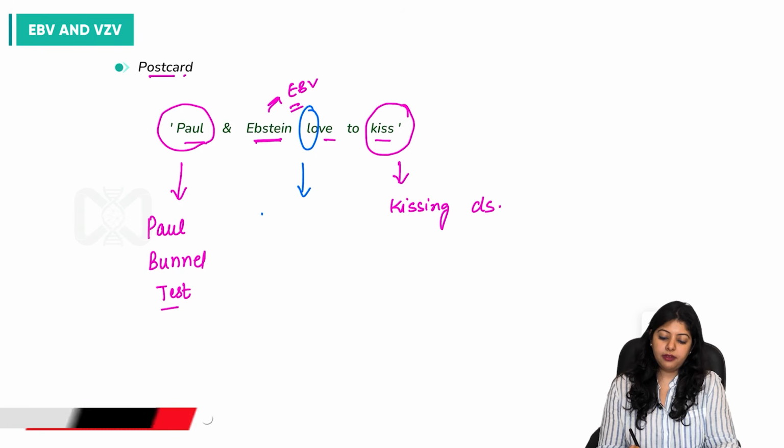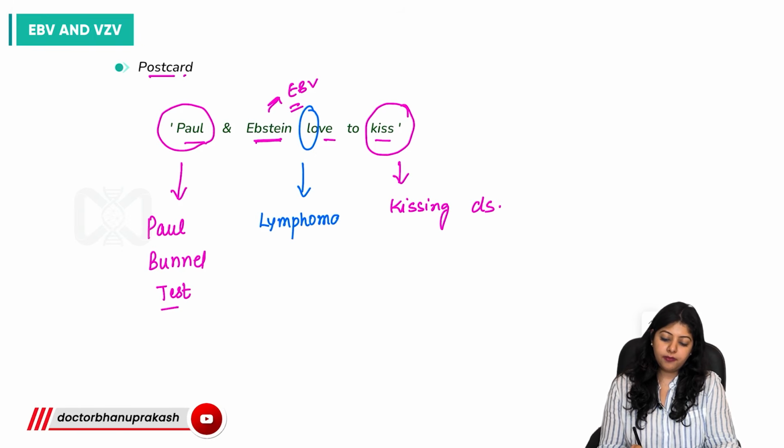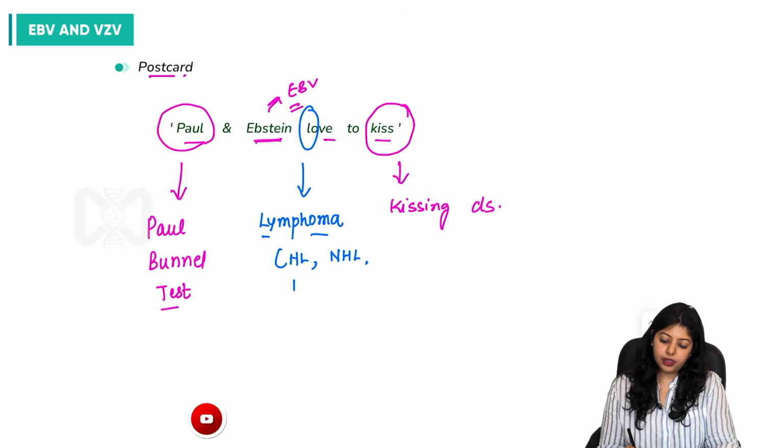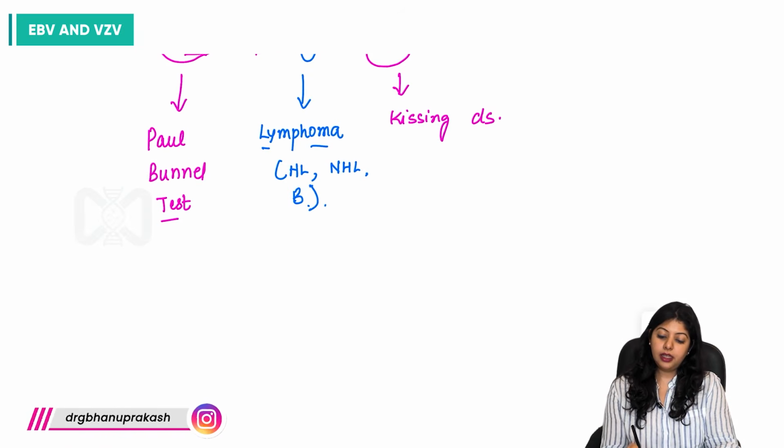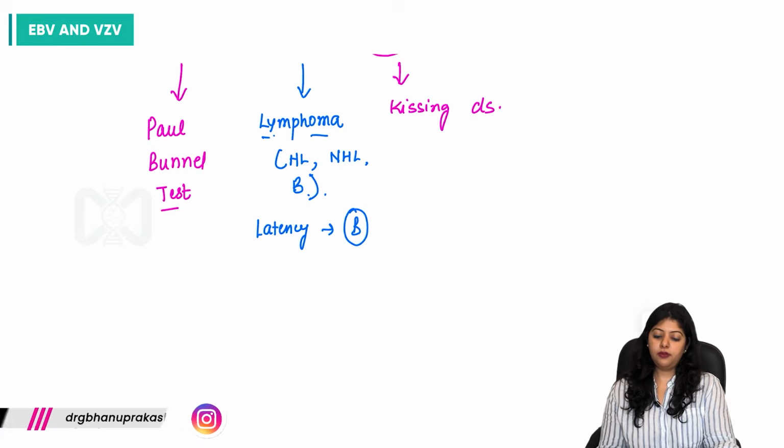Firstly, we have the lymphomas. What are the lymphomas? Hodgkin's, non-Hodgkin's, Burkitt, right? Then can we say it is the latency in the B cells which we have?